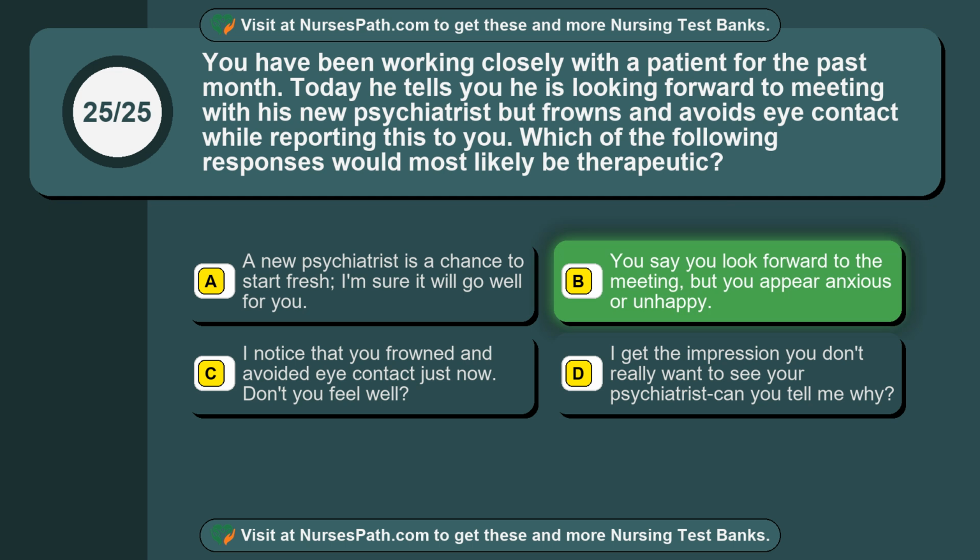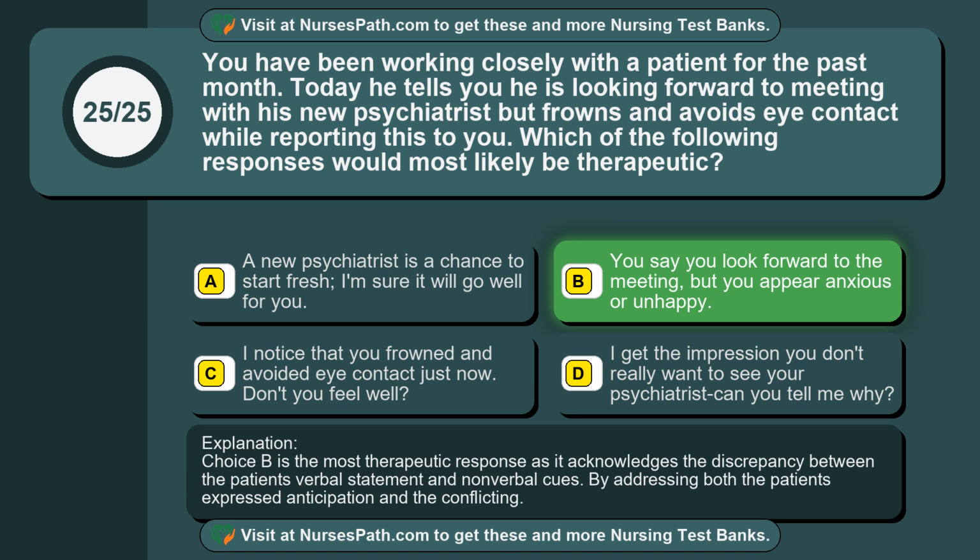The correct answer is option B. You say you look forward to the meeting, but you appear anxious or unhappy. Choice B is the most therapeutic response as it acknowledges the discrepancy between the patient's verbal statement and nonverbal cues. By addressing both the patient's expressed anticipation and the conflicting,